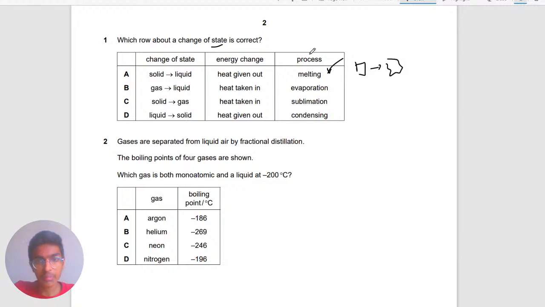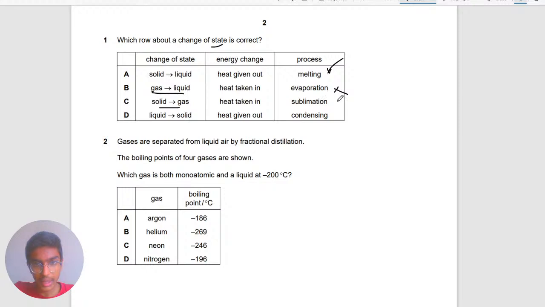So the first thing is process. Everyone should get it correct. You should know the process. When you get a solid to a liquid, we know it's melting. We're going to do the energy change column later. Gas to liquid is not evaporation actually. It's the opposite. Liquid to gas would be evaporation. So this one's already out.